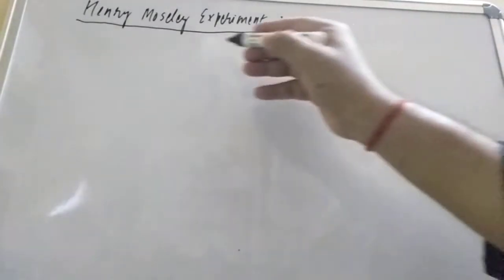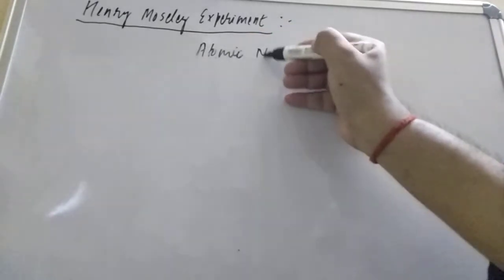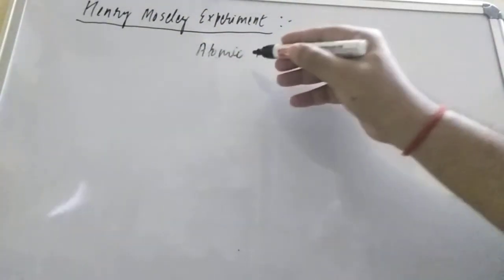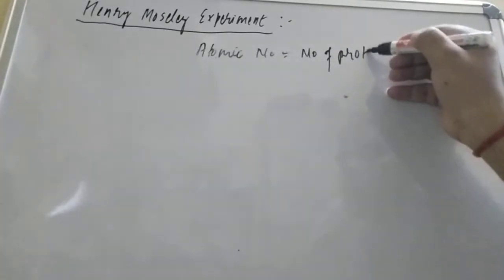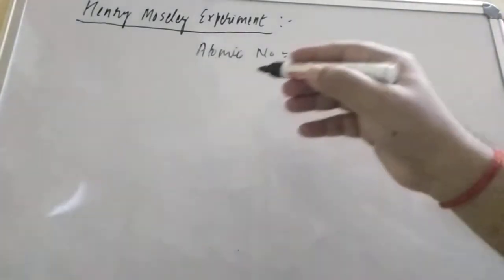So student, what Rutherford did, that is atomic number. If you talk about atomic number, so atomic number is equal to what, student? Number of protons. Atomic number and number of protons are the same. So atomic number is equal to number of protons. Okay. Atomic mass was discovered by Moseley, I already told you.